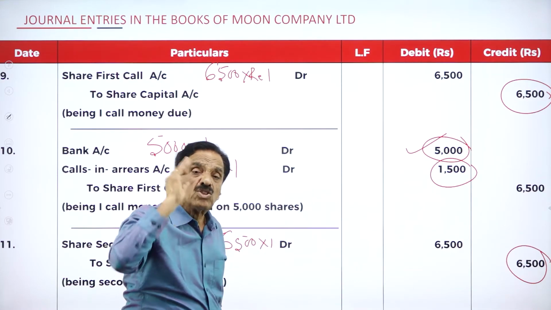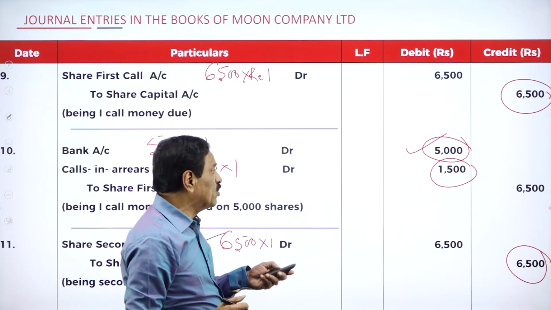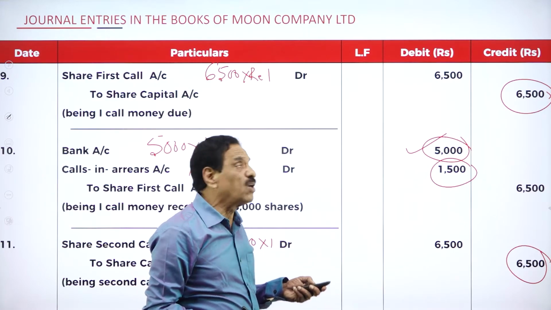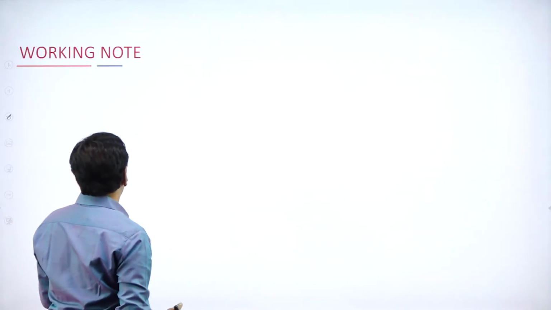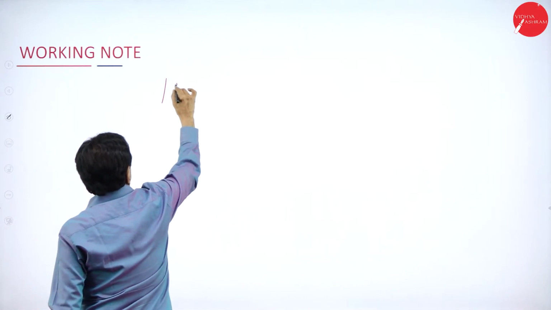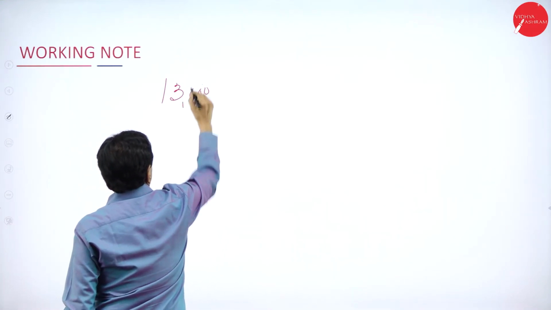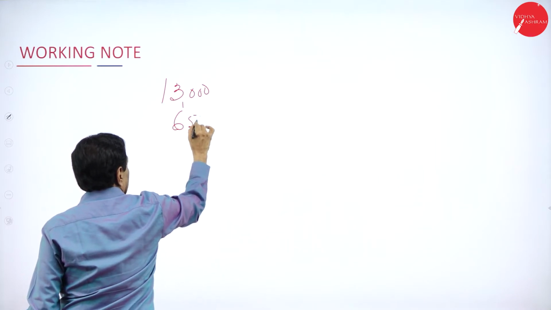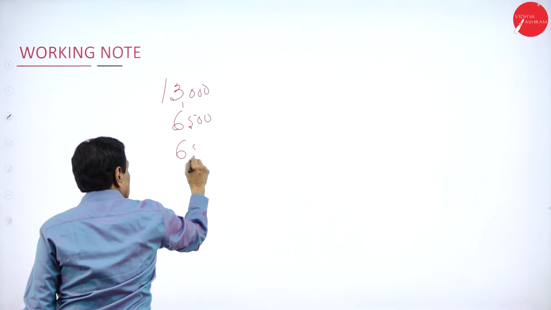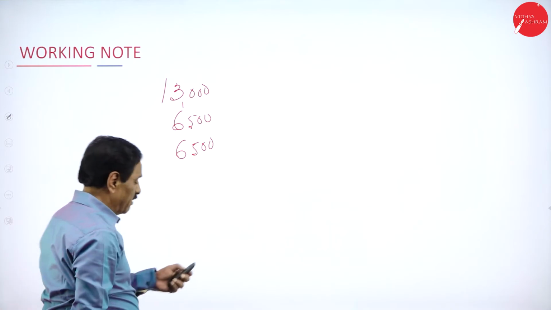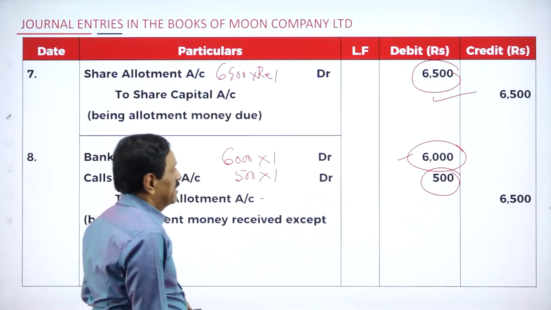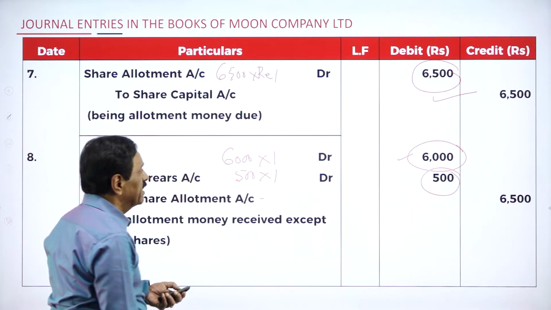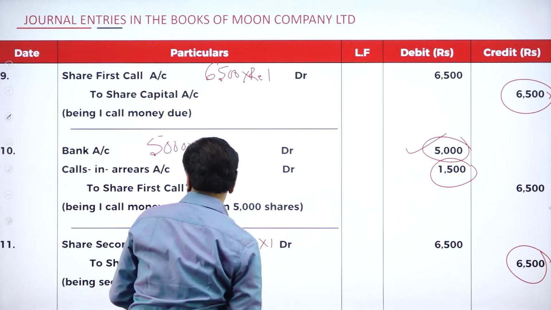It becomes how much? 32,500. Total how much will come? 32,500. You go to the working note. First, how much did you collect? 13,000. Then collected 6,500, then collected 6,500. See that? I will show you. Here, 13,000, then 6,500, then 6,500.